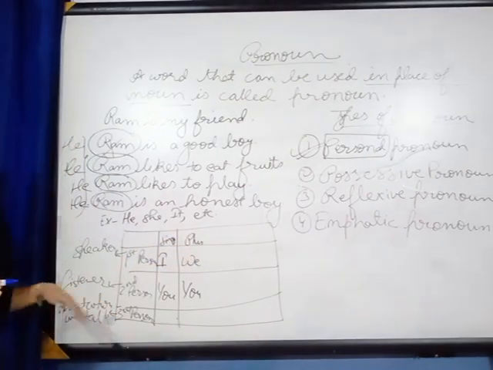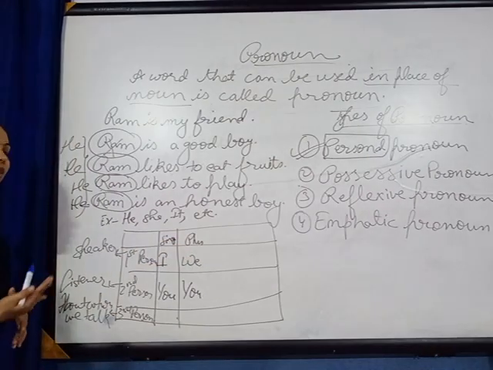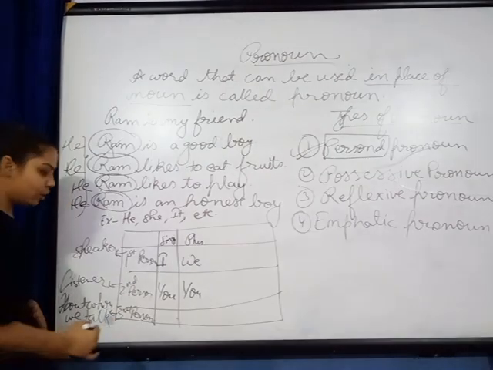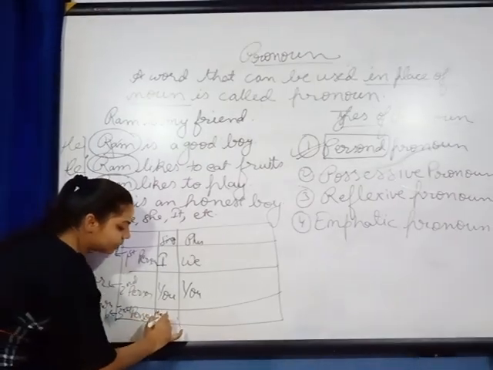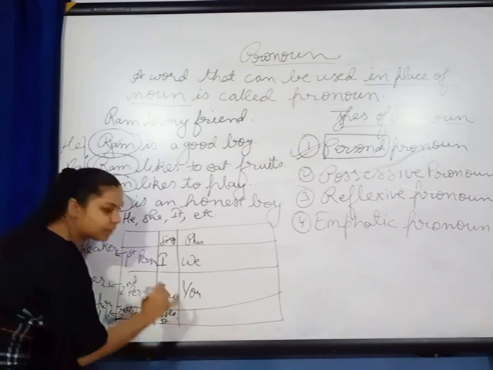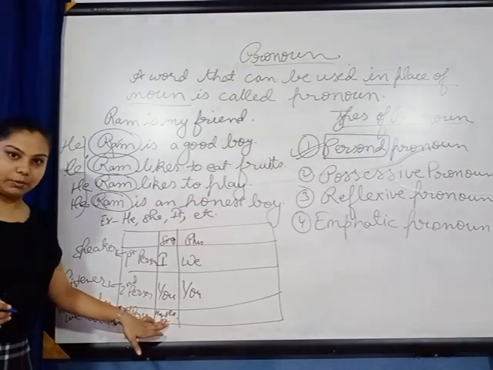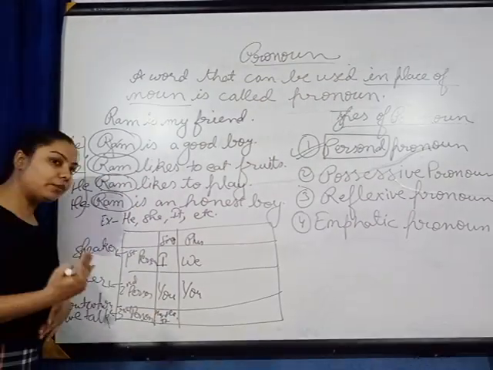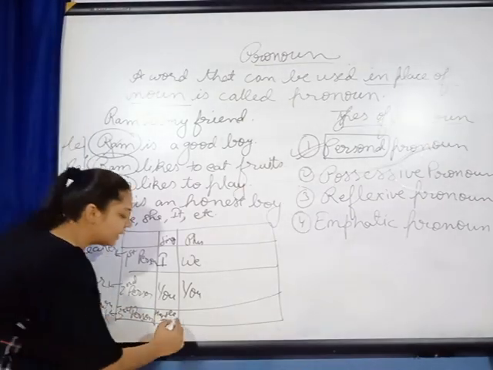Now third person. Third person means about whom we are talking in the sentence. So it can be he, she, it. This is singular third person. Now if I talk about plural third person, what will I say? They.